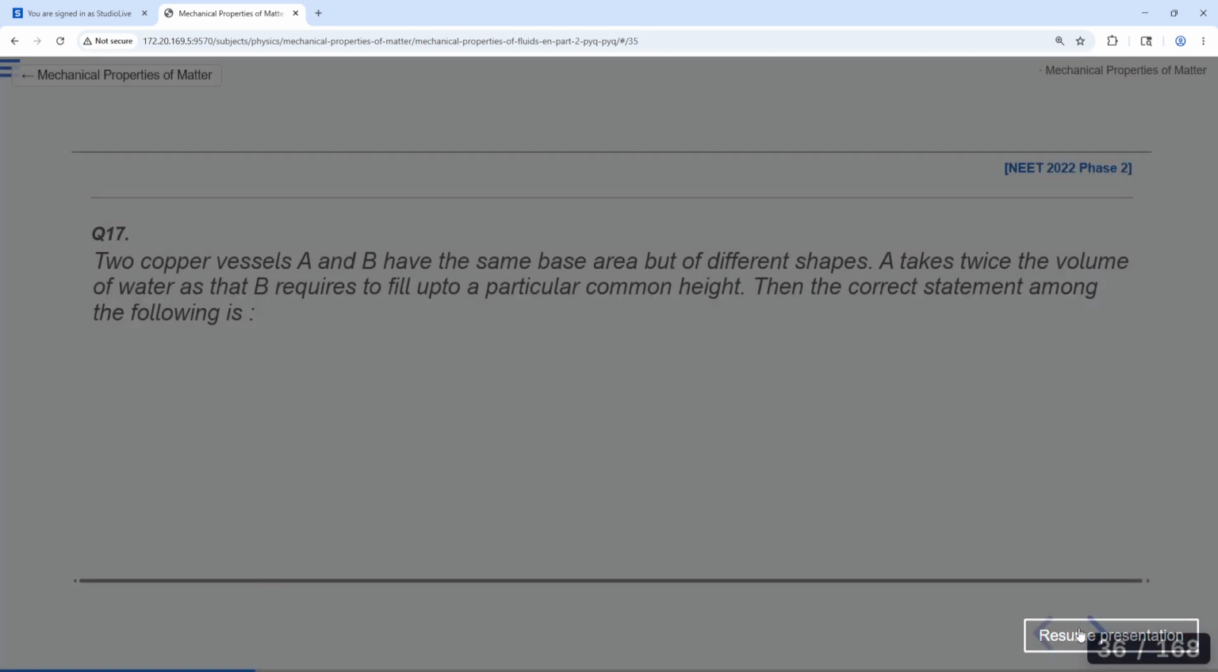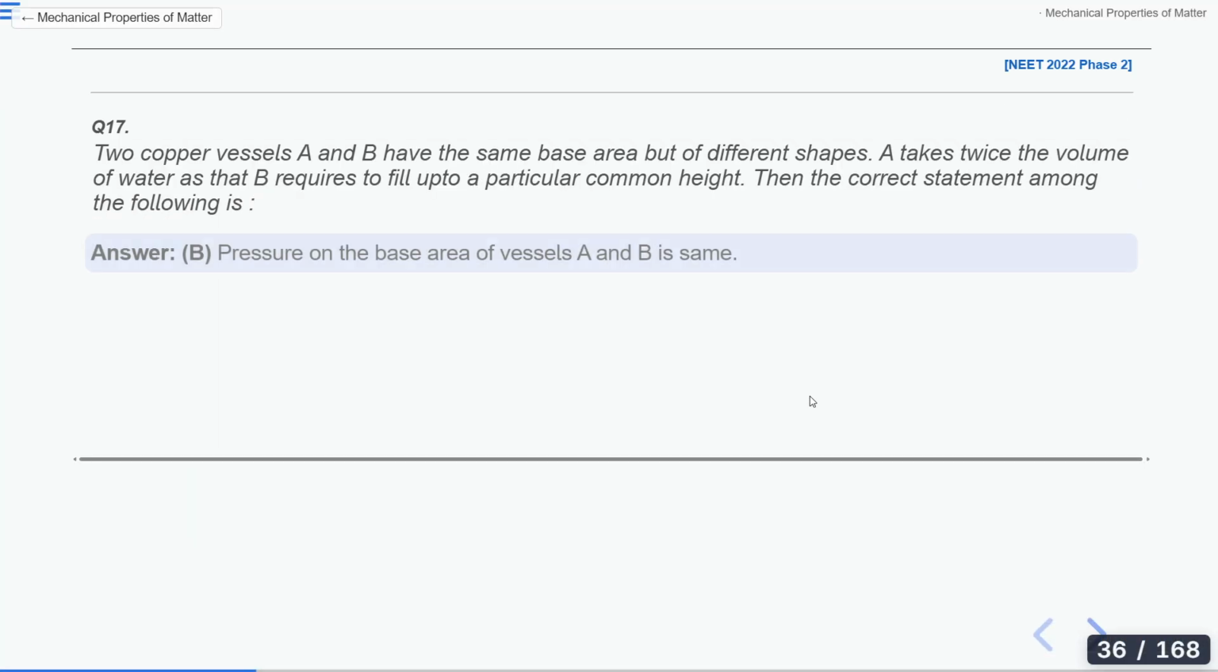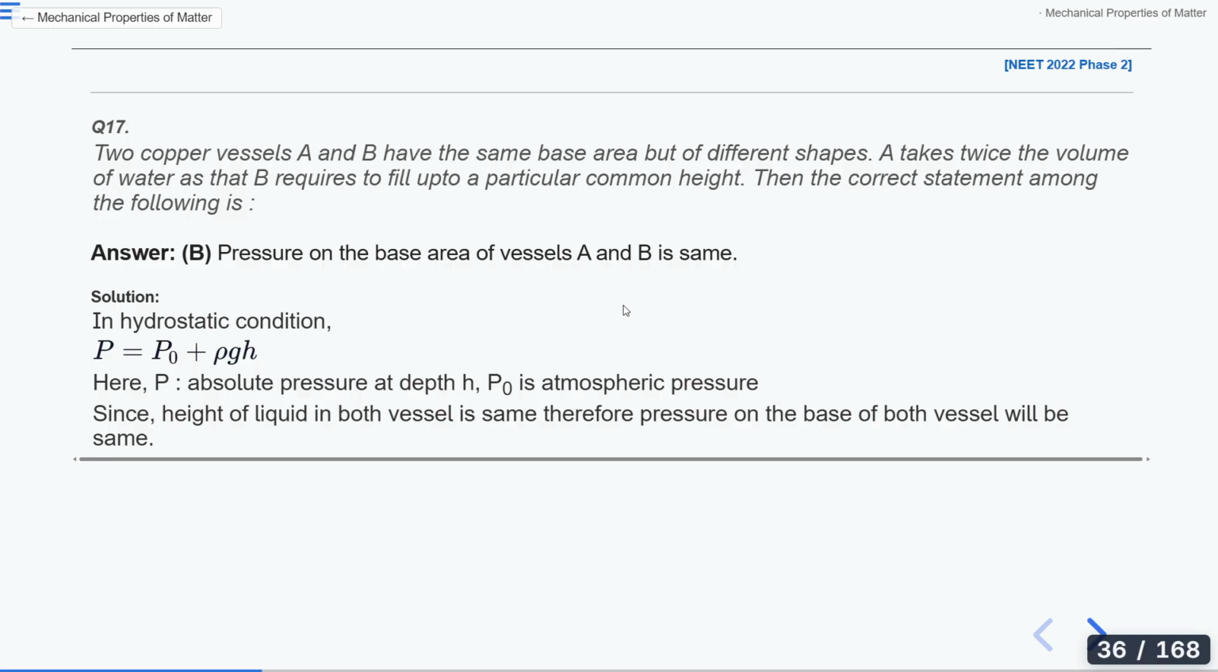Now let's look at the solution. Okay, I'll show you the solution part of this question. So the answer of this is B. That is, pressure on the base area of the vessels A and B is the same.